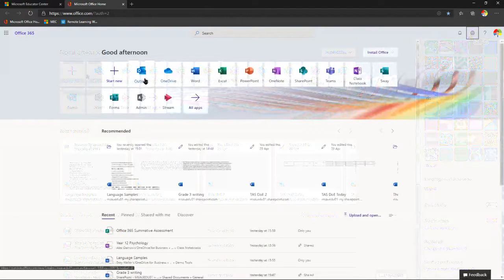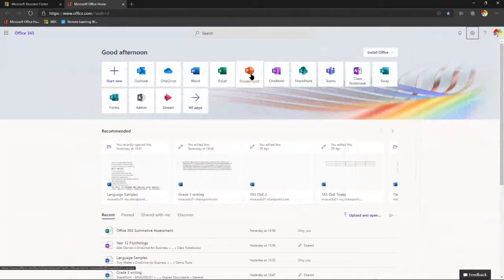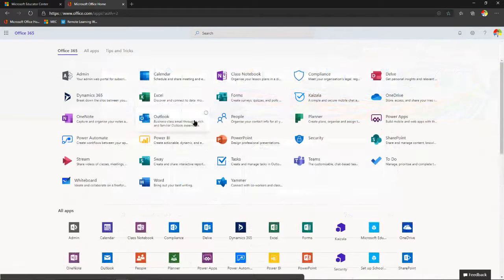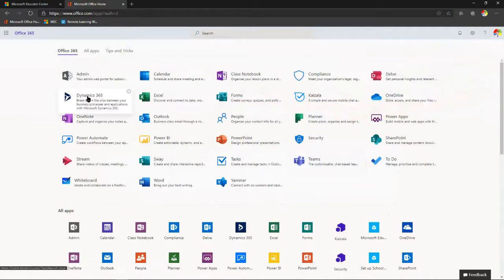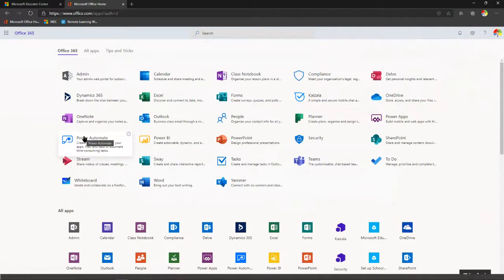Now you can see here I've got these apps. There's ones that you know and love: Outlook, Word, Excel, PowerPoint, OneNote perhaps. Now these are not the ones that are installed down on your machine. This is Office 365 in the cloud, so these are the ones that we're using through our browser. But these are not all our apps. Have a look here. When I click on all apps, I've actually got a huge list of apps and some things that I've probably never even seen before and may never ever use, but they're still there for me to access if I want to get my head around it and learn all about them. Not everything that you've got on your machine like OneNote and Word, etc.